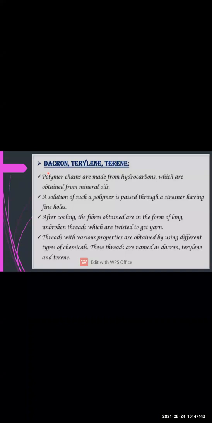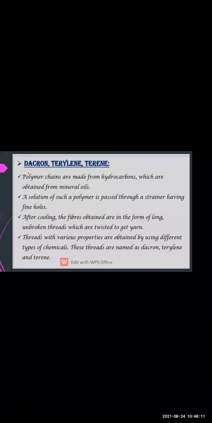Like that only Dacron, Terylene and Terene, these are also types of clothes in which different chemicals are used, and after this solution is soaked, the product which is formed from the strainer with the fine holes gives a long continuous thread having good strength, that is made up of hydrocarbons or polymers.